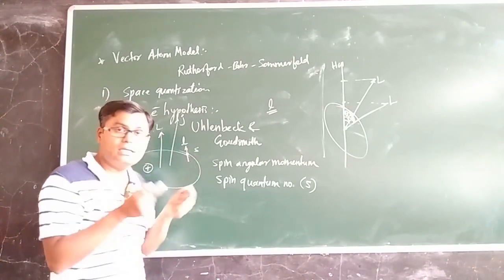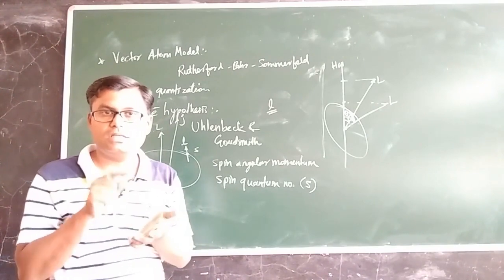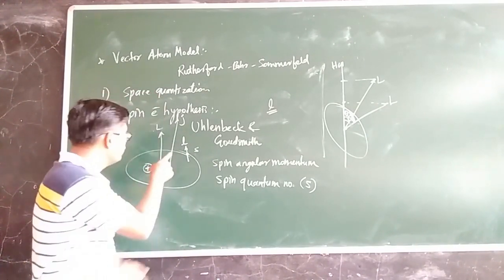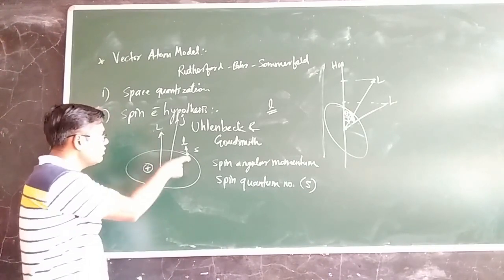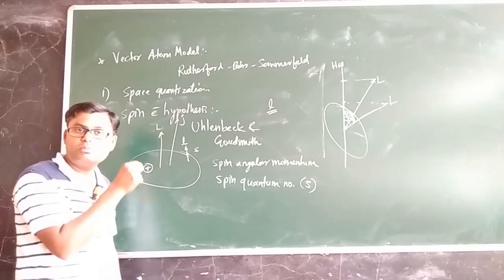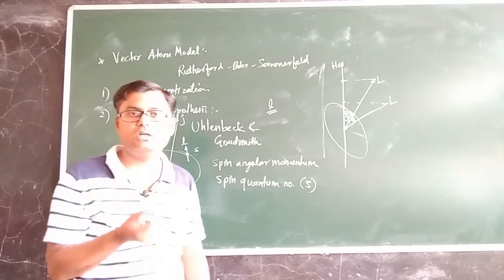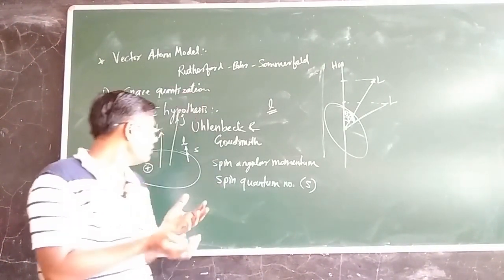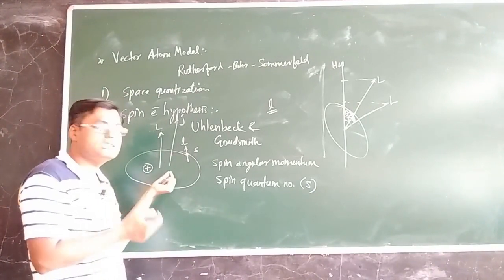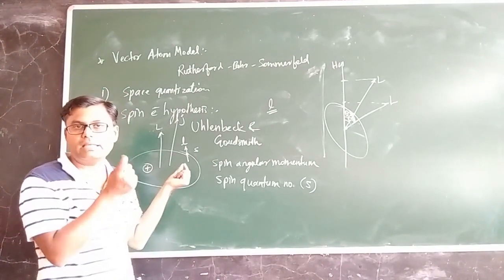Now again, the electron is a charged particle. Whenever the electron revolves in an orbit, it also possesses some magnetic moment, because it is equivalent to a current-carrying circular loop. Whenever a charged particle moves, it generates a magnetic field and has a magnetic moment.